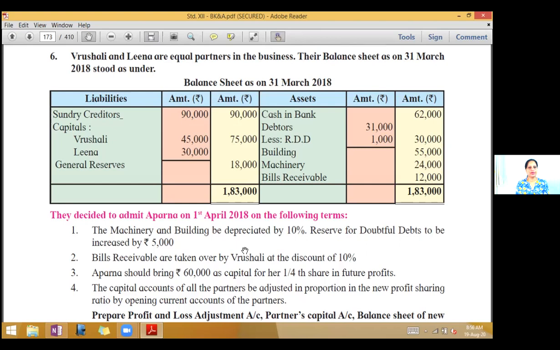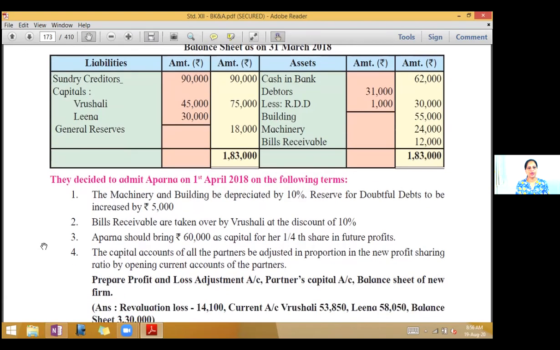You have sundry creditors, capitals of Vrushali and Leena, and general reserve. On the asset side, cash in bank, debtors, less RDD, building, machinery, bills receivable. They decided to admit Aparna on 1st April 2018 on the following terms.